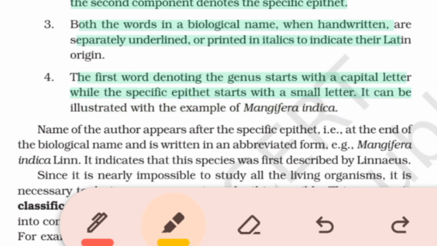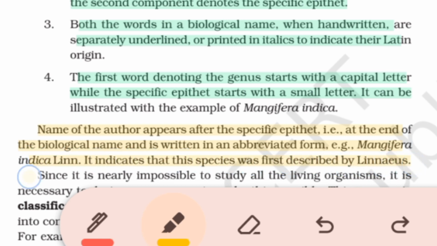The name of the author appears after the specific epithet at the end of the biological name, and it is written in an abbreviated form. Mangifera indica Linn. It indicates that this species was first described by Linnaeus.